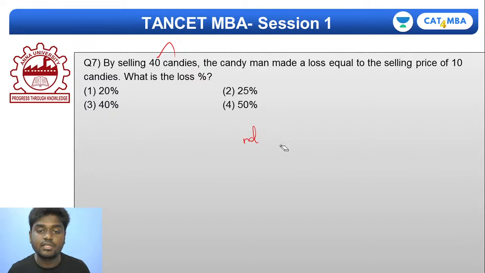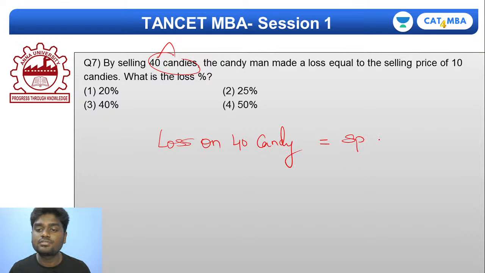By selling 40 candies, this candy seller made a loss equal to the selling price of 10 candies. So I can simply write that the loss on 40 candies is equal to the selling price of 10 candies.